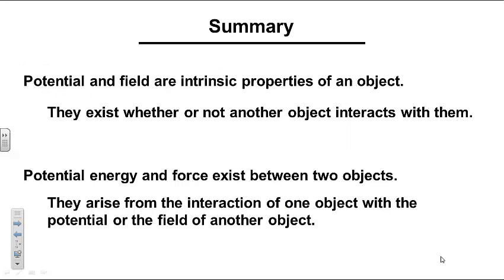To summarize, potential energy and field are intrinsic properties of an object. They exist whether or not another object interacts with them. Potential energy and force exist between two objects. They arise from the interaction of one object with the potential or field of the other object.